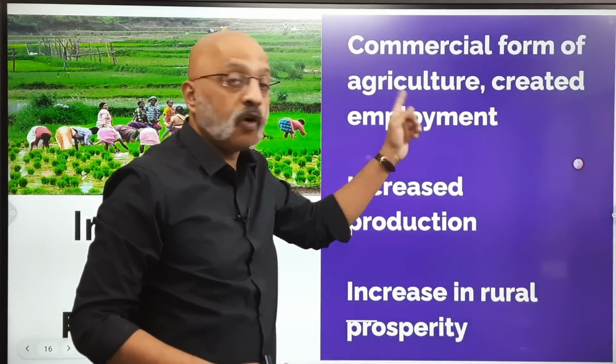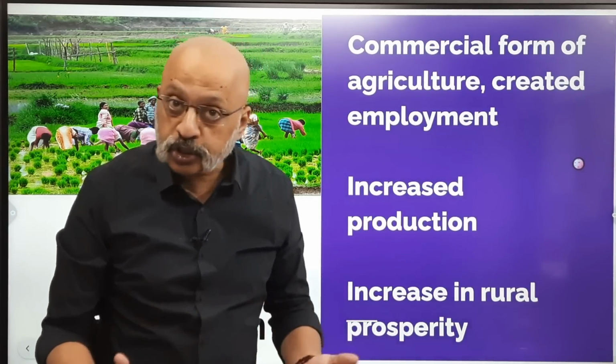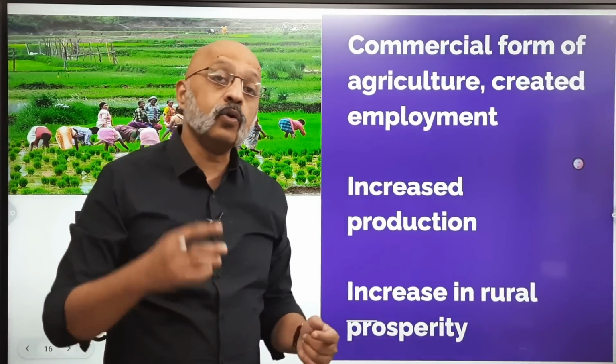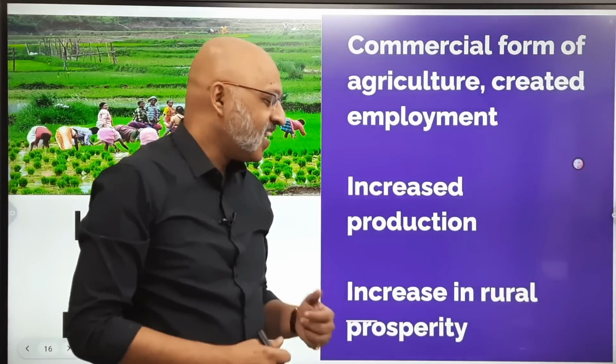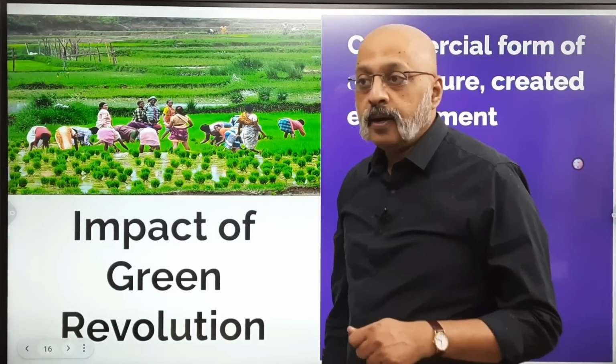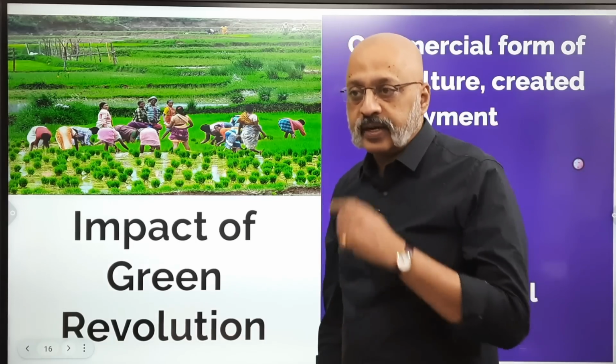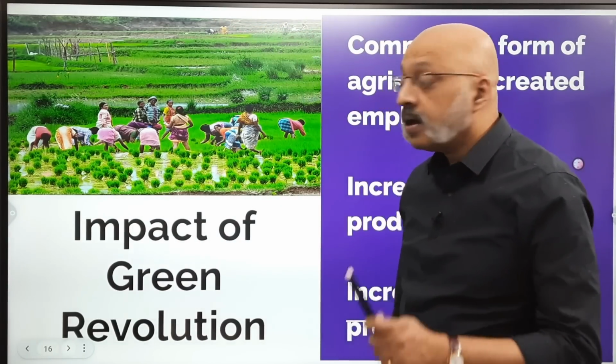So it was a more commercial form of agriculture, which started as a result of the green revolution, and it was more market oriented, and it also created more employment. It increased the production and the productivity, okay, and it led to self-sufficiency in food grains. Increase in rural prosperity, the villages started getting more prosperous as a result, and also there was more adoption of technology. There are higher returns from the agriculture sector, okay, as a result of which the farmer had more money in his pocket. However, there was also criticism against the green revolution.